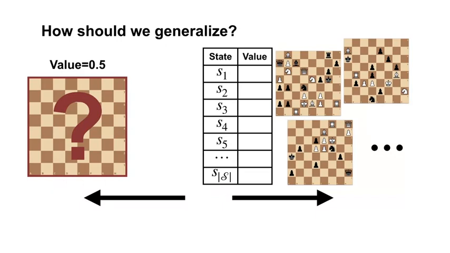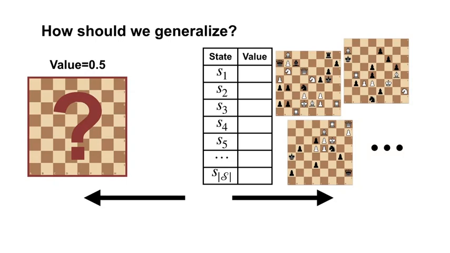This is fine for small problems, but in a game like chess, it is impractical to even enumerate all the possible states. There are approximately 10 to the 46 states. And further, imagine how long it would take to individually learn the value of all these states. We obviously want something in between, where we generalize between states with similar probabilities of winning.